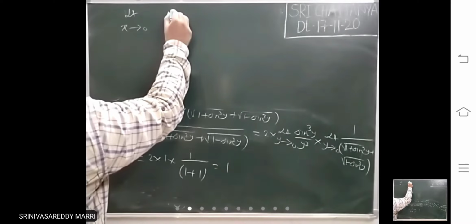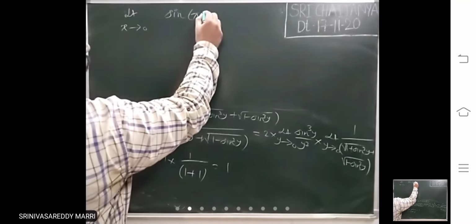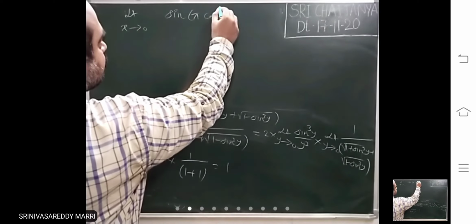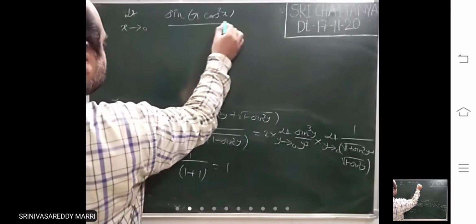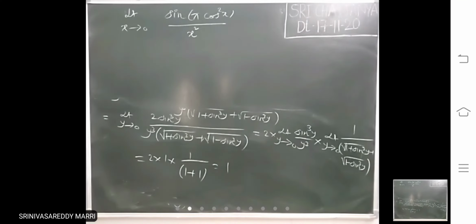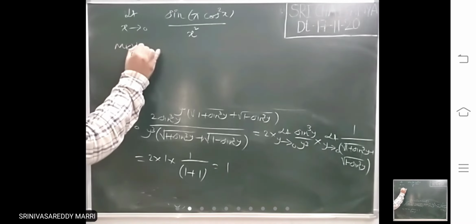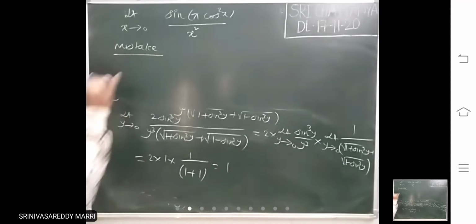Limit x tends to 0. Suppose we take one problem, something divided by x square. Suppose it is like this. Now look at it: whatever I am doing here is a mistake.